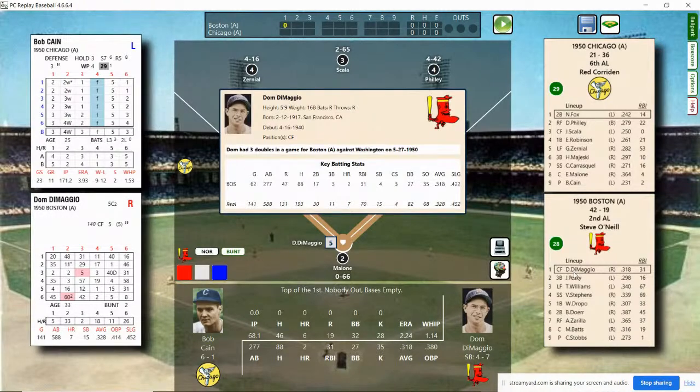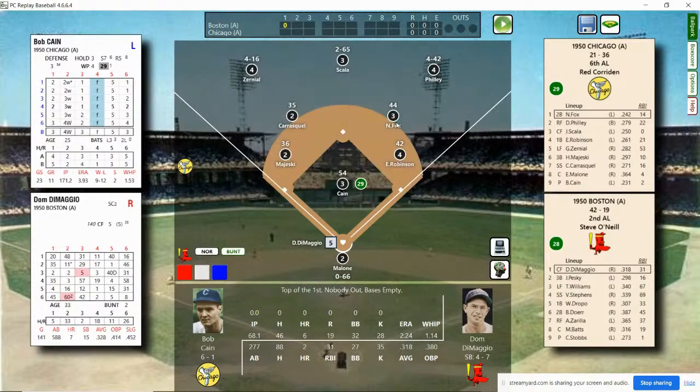Dom DiMaggio batting first in center field. Johnny Pesky batting second at third base. Ted Williams batting third in left field. Vern Stephens batting fourth at shortstop. Walt Dropo batting fifth at first base. Bobby Doerr batting sixth at second base. Al Zarilla batting seventh in right field. Matt Batts batting eighth and catching. And Chuck Stobbs batting ninth and the pitcher.